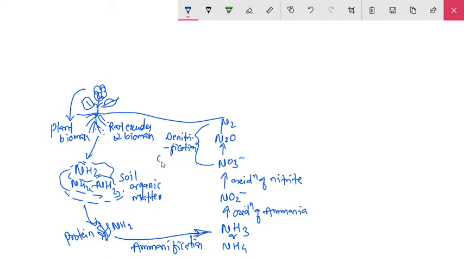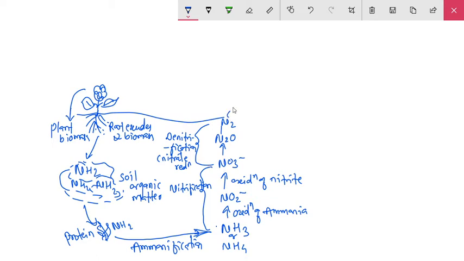Nitrate reduction, this process is known as denitrification.